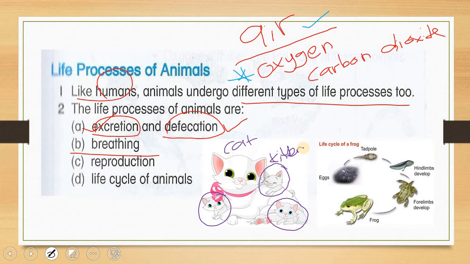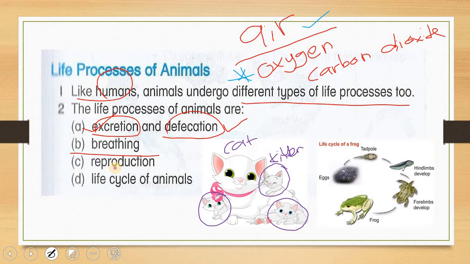If we have dogs, we will have puppies. Other adult animals will also have their offspring or babies. That's what is meant by reproduction. It will have more than just one cat, more than just one dog.